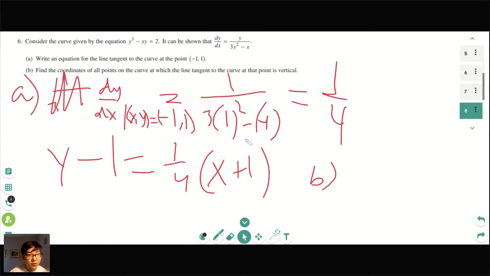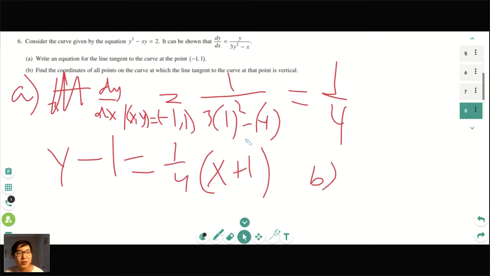For part B, find all coordinates of all points on the curve at which the line tangent to the curve is vertical. So what's the first thing we would have to do? Yes, the denominator equals... See, I'm working with geniuses here, because when I was in calculus and I was looking at FRQs on April 5th, no idea what was going on. All of you are extremely capable of getting a 5 on the AP exam. Like I promise, every single one of you.